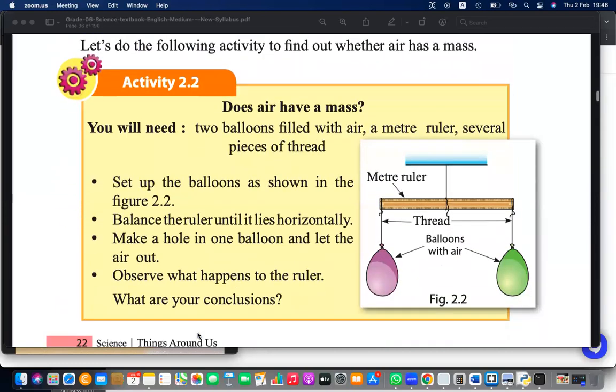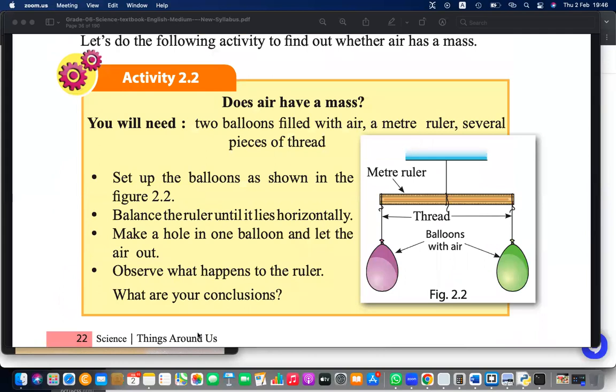Okay. This one, I said this already, right? Air has mass. We can use a balloon and hang this. And actually they have used two balloons. I have used only one balloon. They have used two balloons and balanced it. After balancing, you have to make a hole in one balloon.